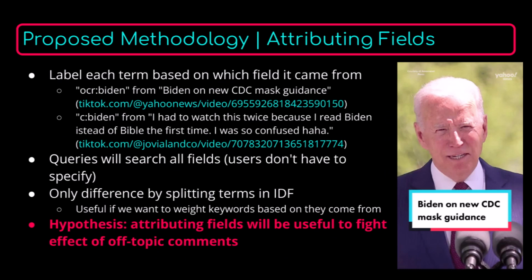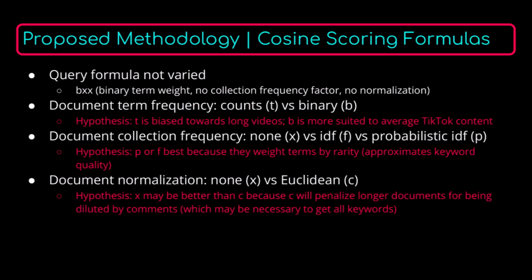Next, I want to look at attributing fields, or labeling the terms based on which feature they came from. If there do happen to be a lot of irrelevant documents retrieved because of off-topic comments, this should help fight against that. Finally, I wanted to optimize the formula that we use for computing document vectors in the cosine scoring process.